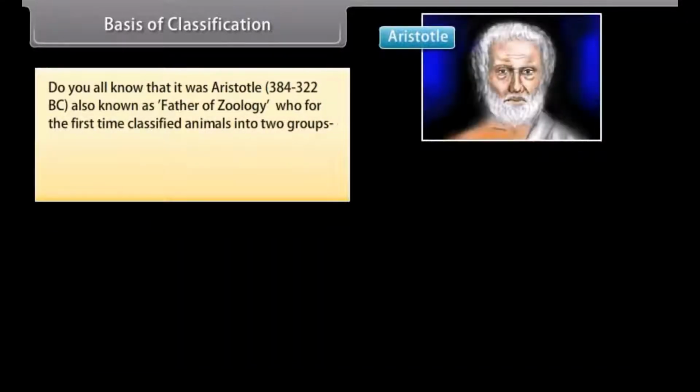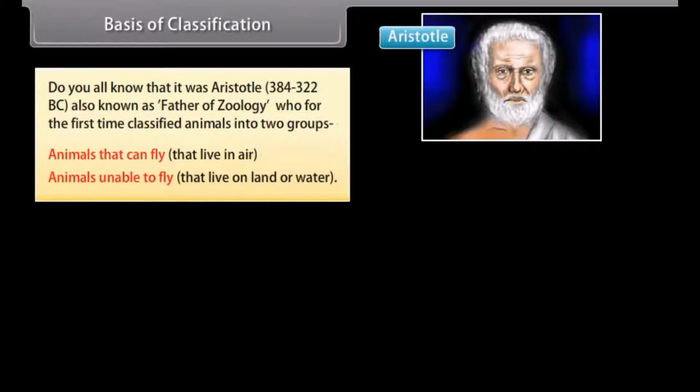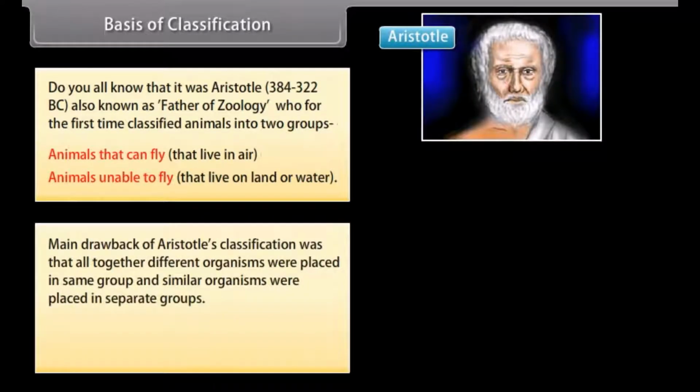Do you all know that it was Aristotle, 384 to 322 BC, also known as the father of zoology, who for the first time classified animals into two groups? Animals that can fly, that live in air. Animals unable to fly, that live on land or water. The main drawback of Aristotle's classification was that altogether different organisms were placed in the same group and similar organisms were placed in separate groups.